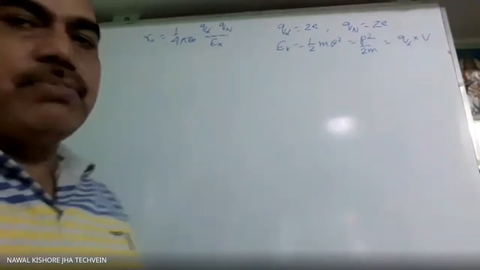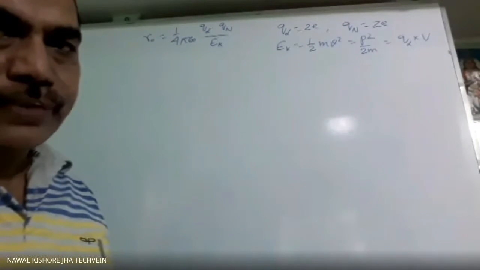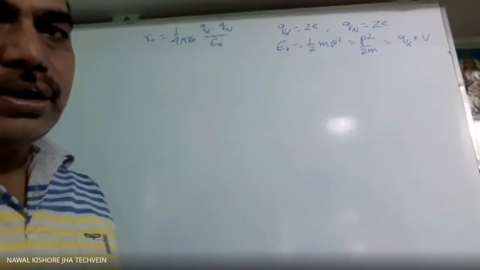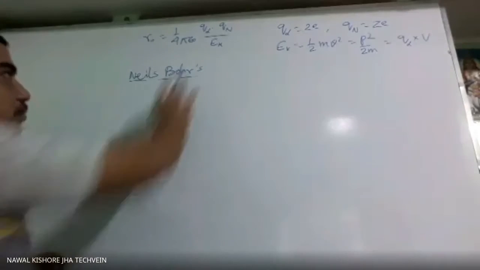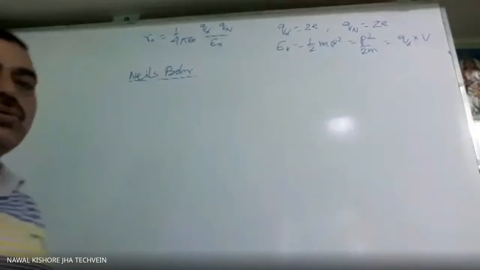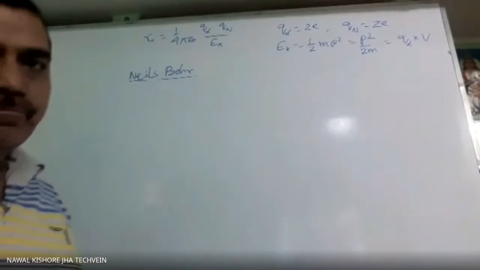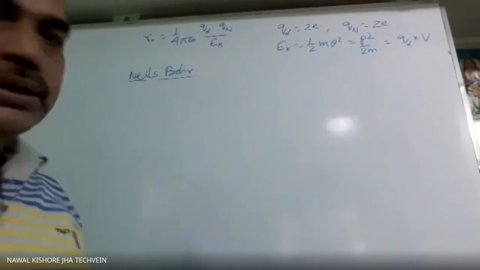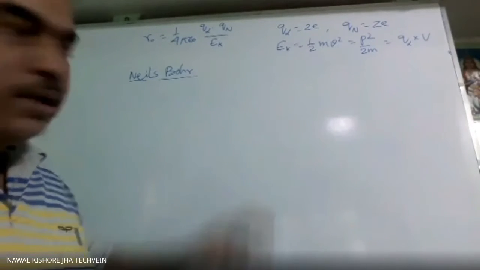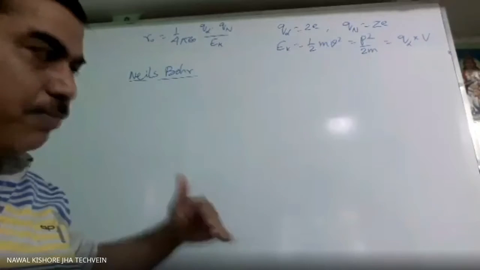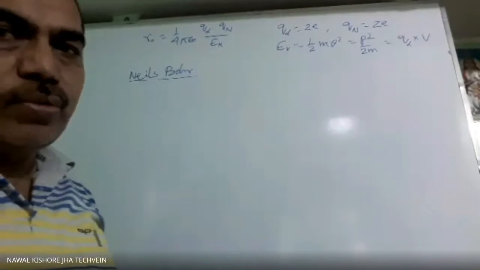That means there was something wrong in the concept. And that was corrected by Niels Bohr. Niels Bohr was the scientist who corrected it. According to him, what was the change? He brought the concept of stable orbit. So the electron can't move everywhere.